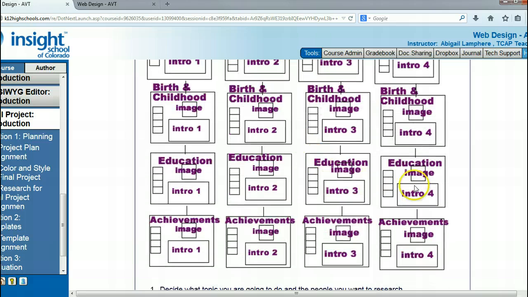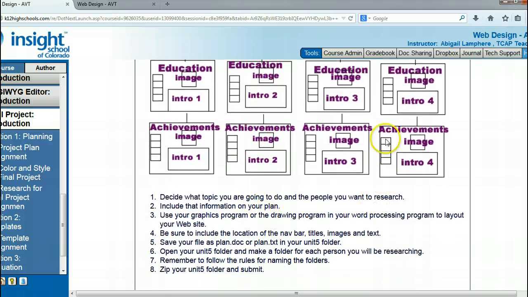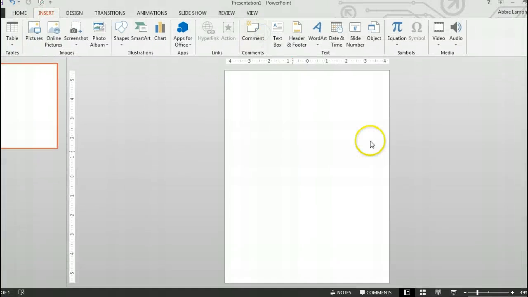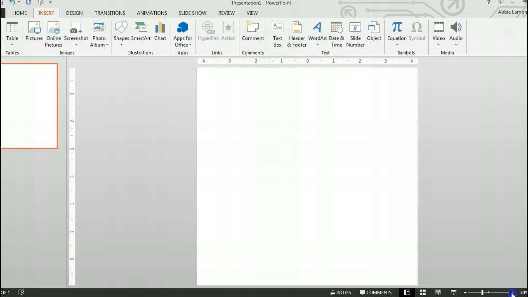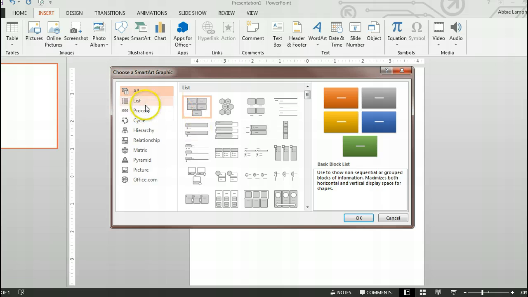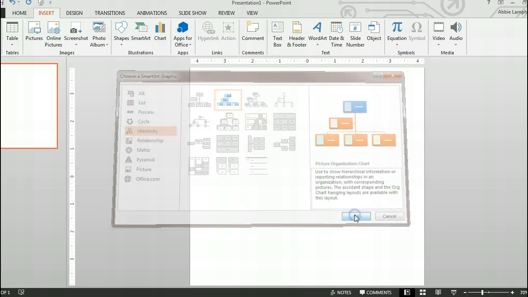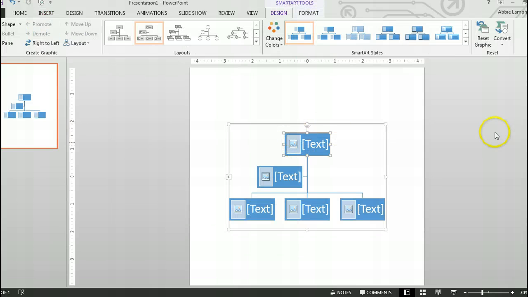You need to sketch a layout looking like this, showing how you plan for your website to work and function. Decide what topic you're going to do and the people you want to research, and include that information in your plan. Use your graphics program or the drawing program in your word processing program to lay out your website. I enjoy using PowerPoint, and it has some really great tools that you could use to help you with laying out your website. You could use something like this if you wanted to.